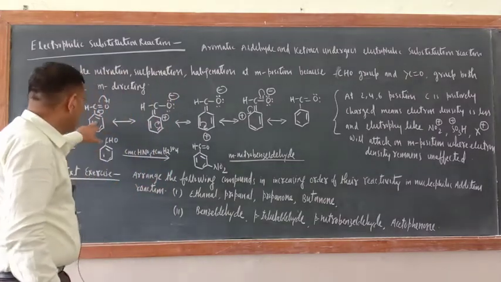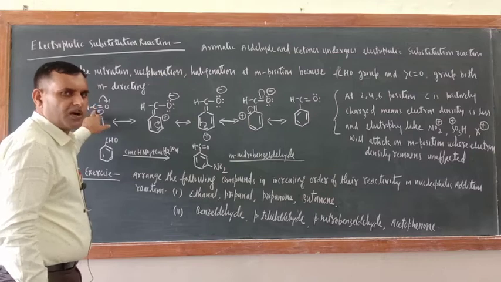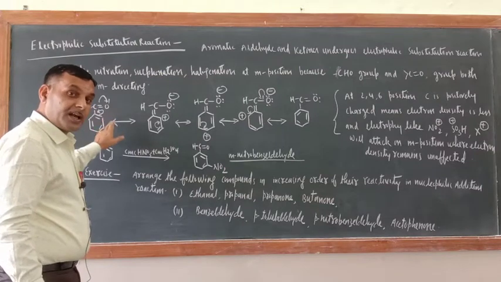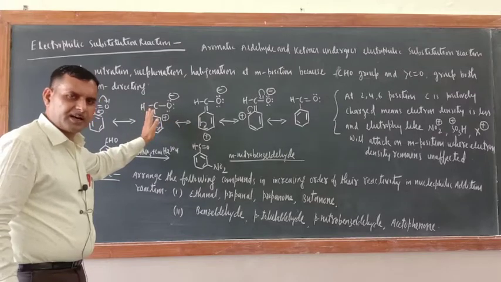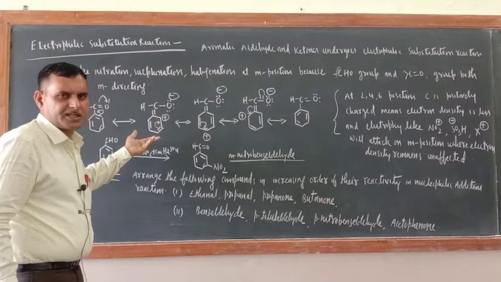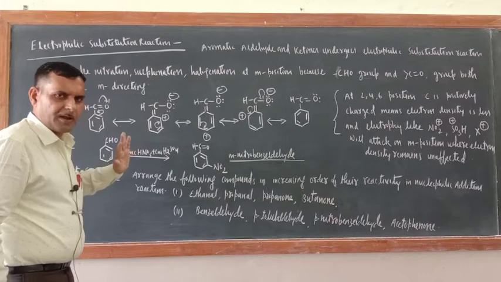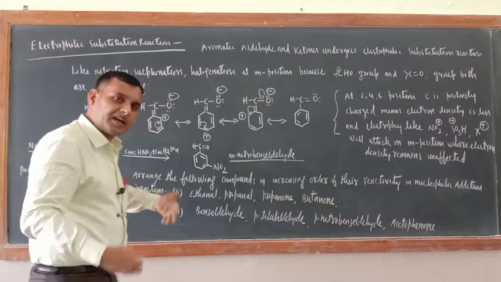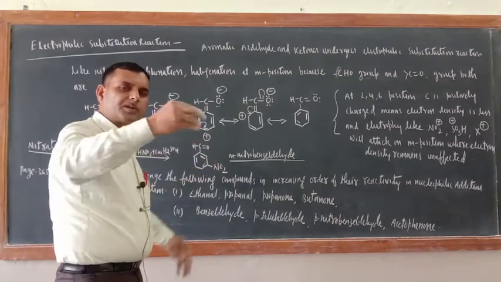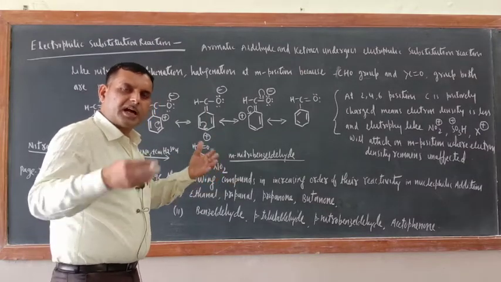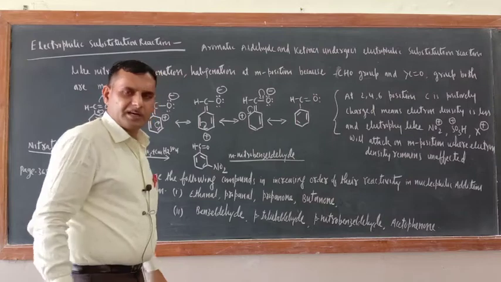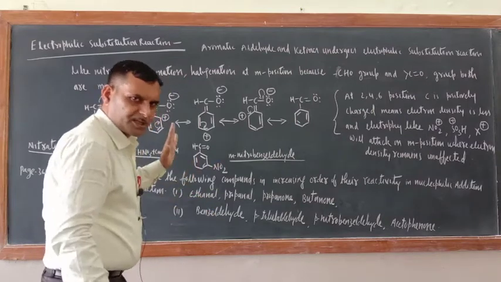You have to shift the electron from one benzene ring only first. Then once all resonating structure is completed, then go for the second one. Of course you will get the same resonating structure. Okay, are you getting my point or not? Otherwise, if at a time only electron you will shift towards the carbonyl oxygen or carbonyl carbon, then that carbon atom will become pentavalent. Okay, so just take care this one.